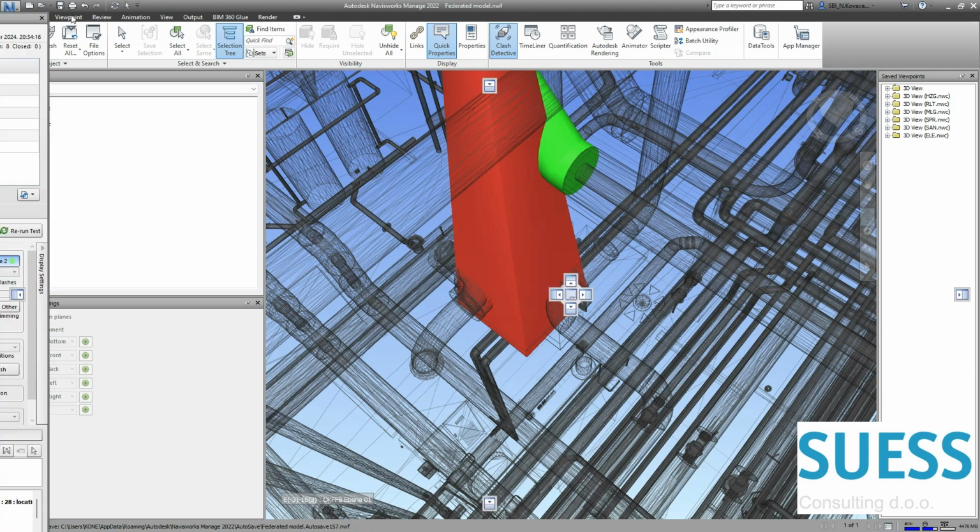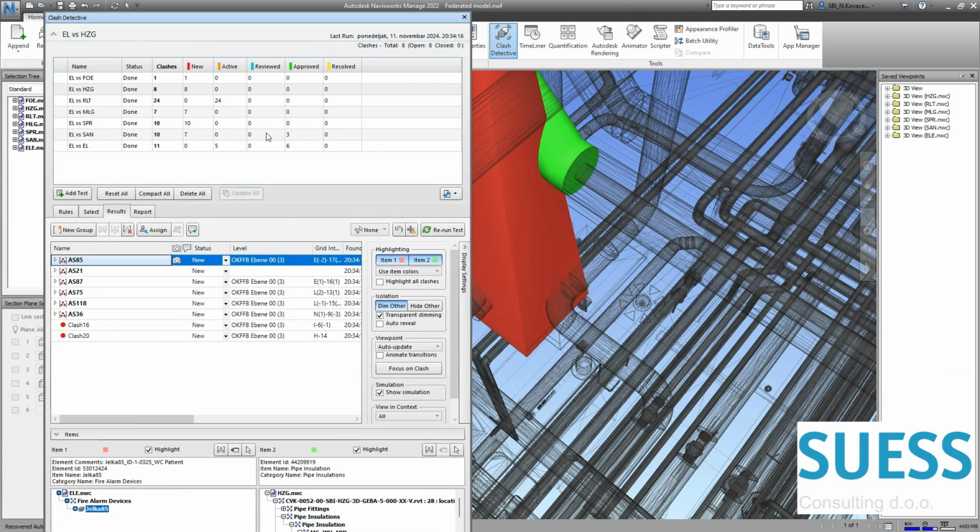We do not have a lot of those problems. You can see over here, maybe in total we will have 30, maybe let's say 50 cases out of, I don't know, 200 of those elements. That is not a big issue, but now we will reduce the time needed for our colleagues to check and resolve those issues. So they will not go and check every single one. They will get a list of specific elements that they need to check, and after they finish with the check, we will perform this process one more time just to confirm that everything is okay and that moving other elements didn't again influence this issue with fire alarms.